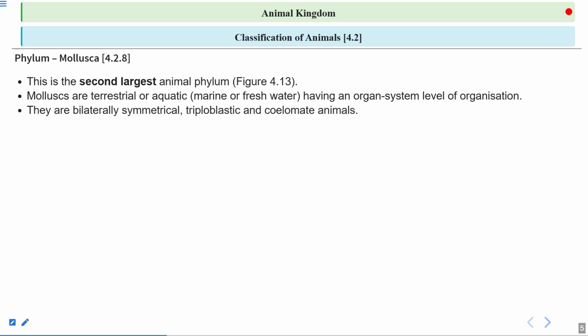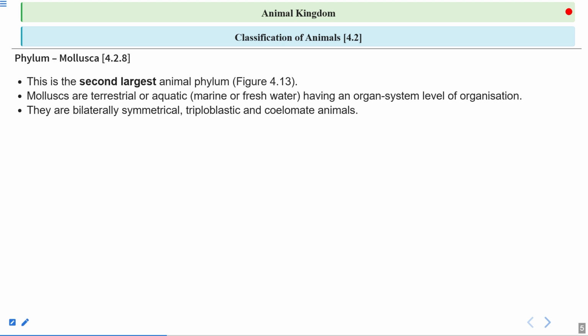They are bilaterally symmetrical, triploblastic, and coelomate animals. If you divide the organism from the central axis of the body, it divides the organism into two halves, left half and right half, right? So they are called bilaterally symmetrical organisms.